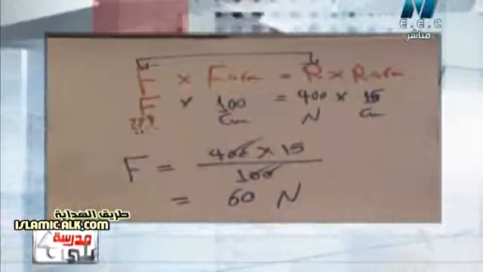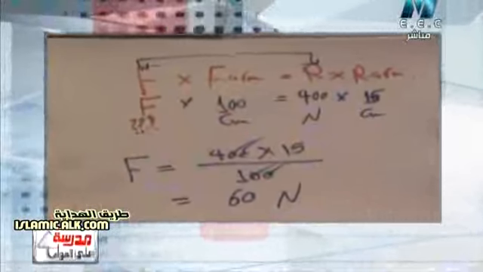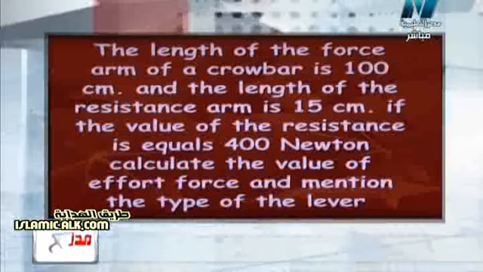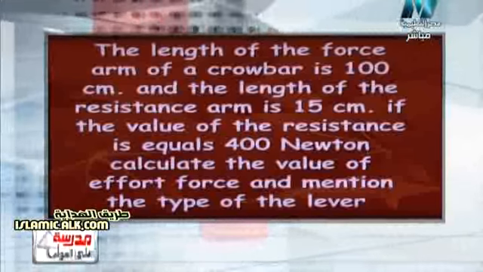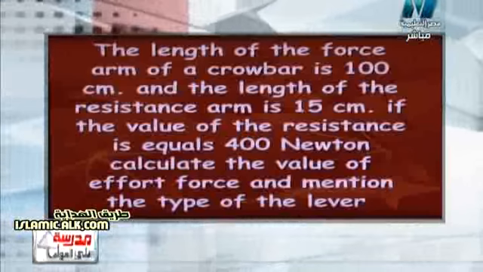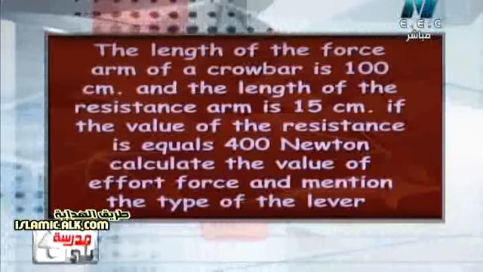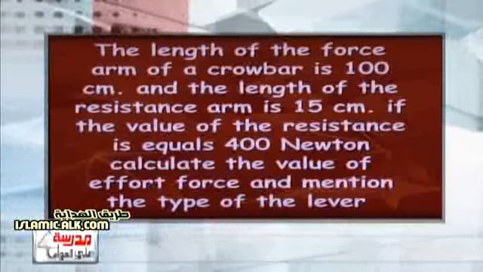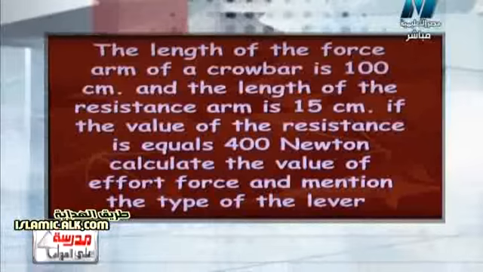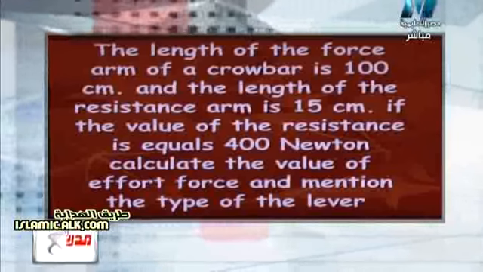There is another additional question in this problem. It says mention the type of the lever. So how can we determine the type of lever? The question says that it's a crowbar, and we know that a crowbar is a first class lever. Crowbar again is a first class lever. And also we can concentrate on the arms. Look here in the problem.